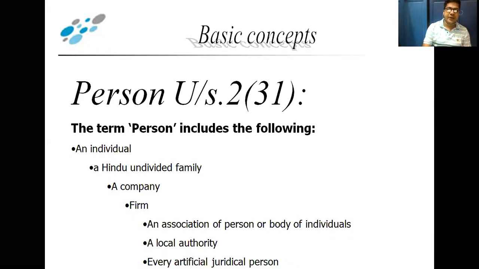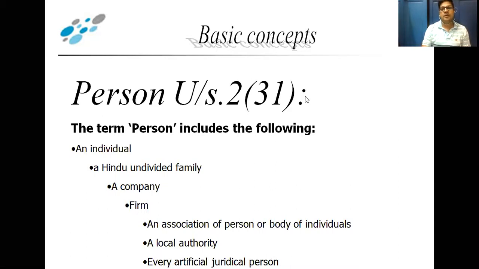Then every artificial juridical person. Artificial juridical person means any recognized university. For example, University of Mumbai is an artificial juridical person.